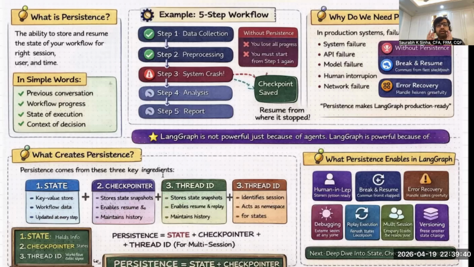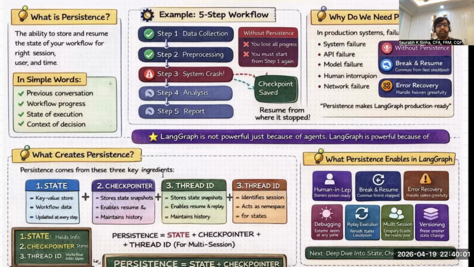What is important to understand is that persistence works even without thread ID in a single session or for a single user, but for a production-level multi-user application, thread ID becomes essential.